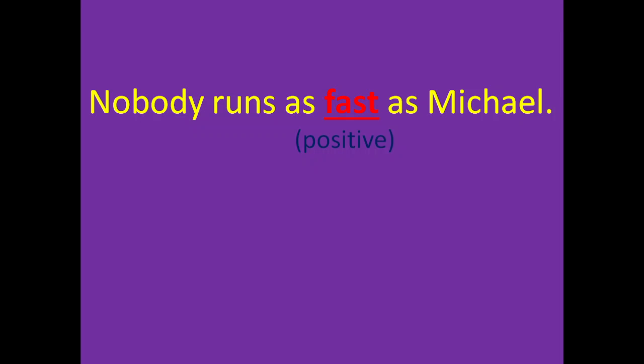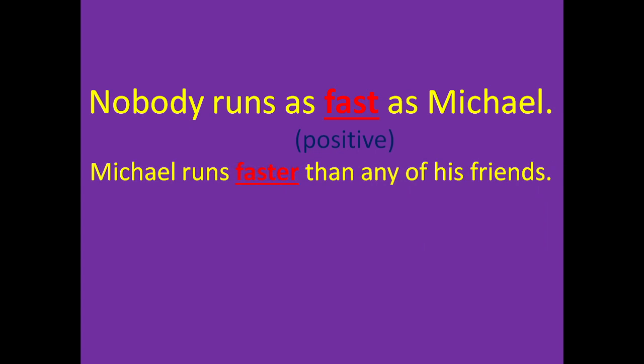Now take the next example, students. If I say, Michael runs faster than any of his friends. So we are trying to compare Michael with any of his friends, and we are saying that Michael runs faster than any of his friends. So students, this is a comparative kind of degree over here.